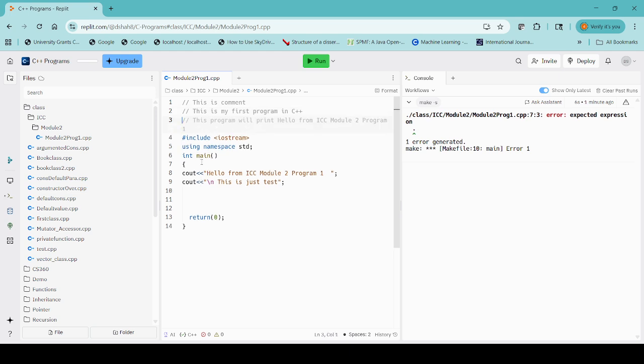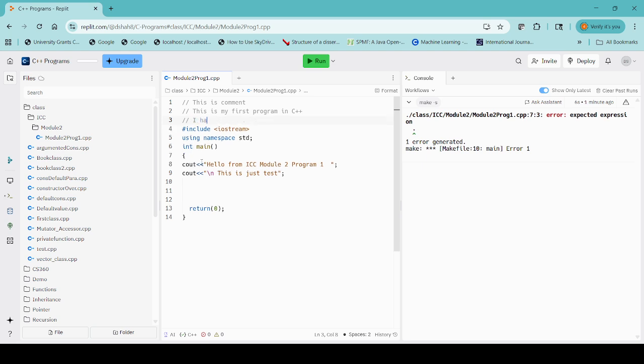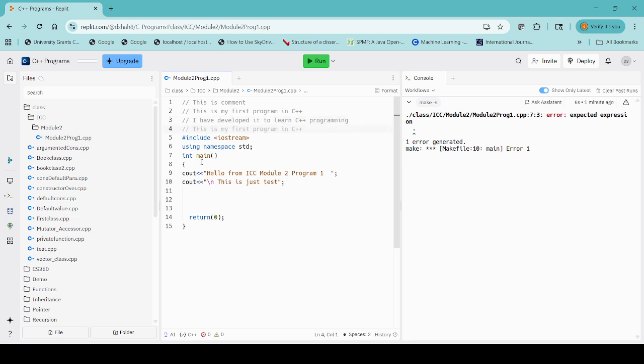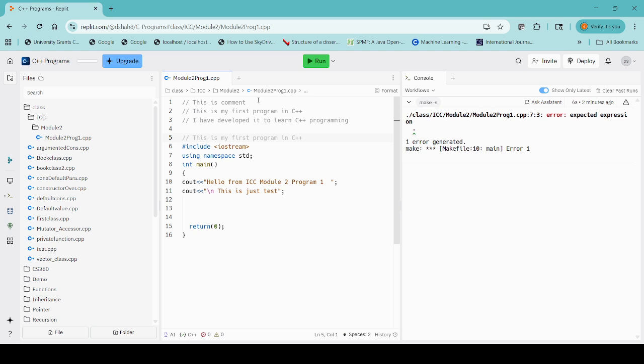I can write it. Now suppose I still want to write that I have developed it to learn C++ programming. Like this way you can use these comments, and these comments are called single line comments. This is a comment and it is called a single line comment because it is commenting just a single line.